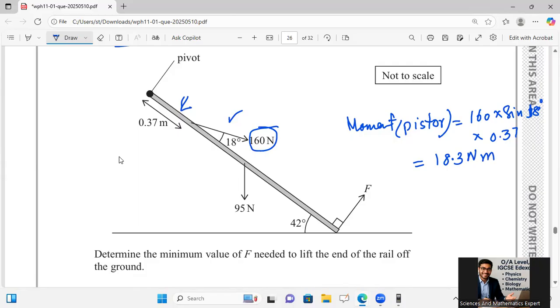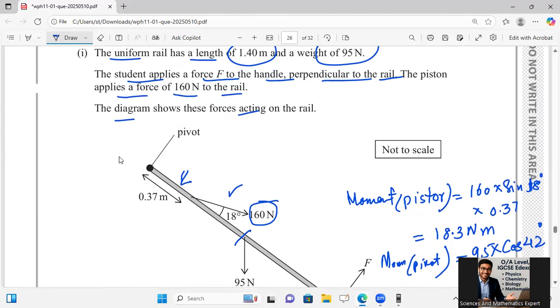On the other end, what I have for this 95 Newton, now I am saying it is on the pivot. So weight on the pivot is 95 with its horizontal component of the force, like cos 42. So moment across pivot will be taken as 95 multiply cos 42 degree, with the length taken from this point to this point.